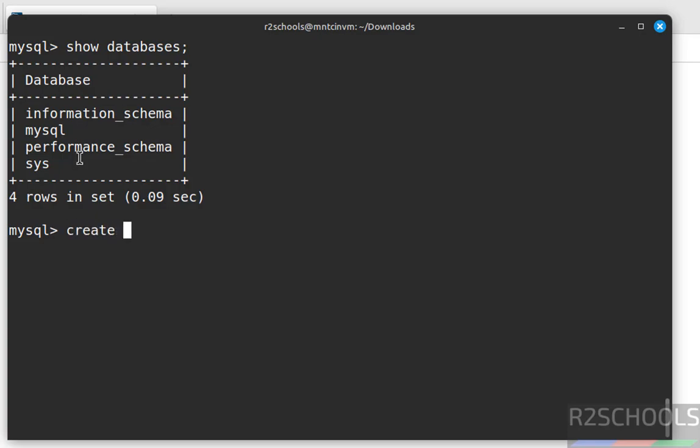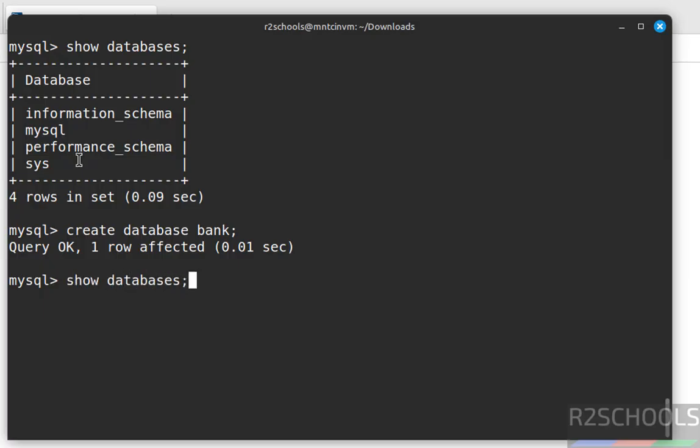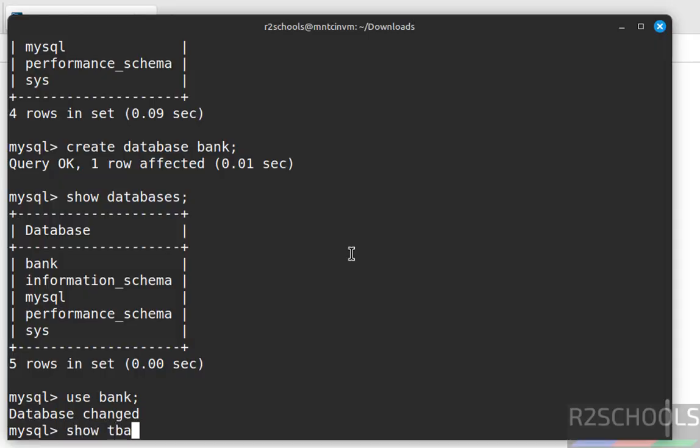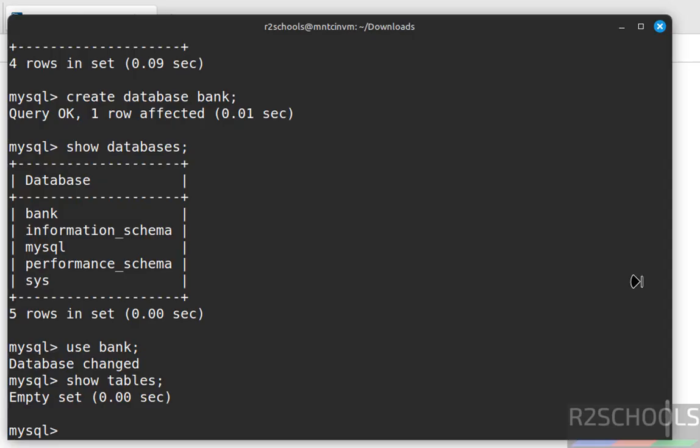Let us create database. Create database. Show databases. See, new database bank is created. Now switch to this database and create a table. Use, then provide the name of the database. Show tables. It will be empty. See, we don't have any tables. So let us create table. Create table.